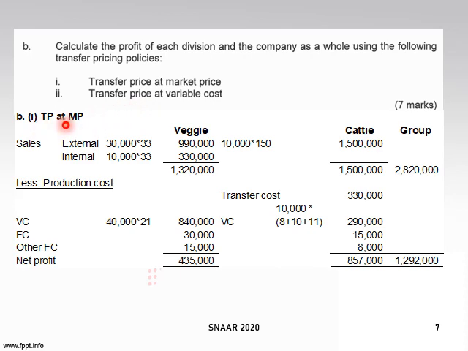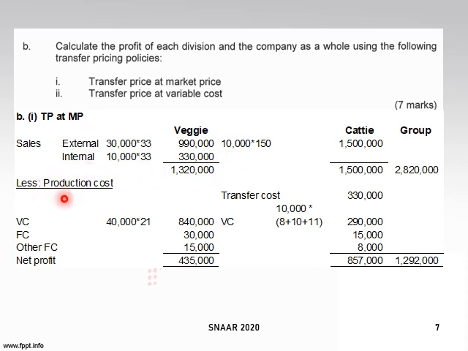If you transfer at market price, so you akan prepare 3 column, which is veggie here, Cathy, and also the group. Okay, 3 columns altogether. So you akan prepare a normal pro forma of profit or loss. This is sales. So untuk sales, you ada external and also internal sales. So since kalau dia transfer at market price, okay, so you akan guna external dengan harga 33. Yang ini memang normal market price. Untuk internal pun dia guna harga 33 sebab dia kata TP at market price. So internal sales akan jadi 330,000.